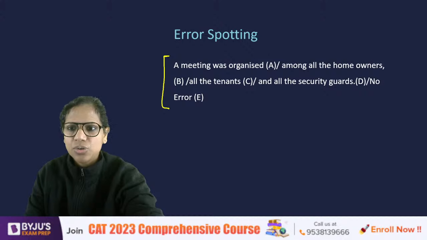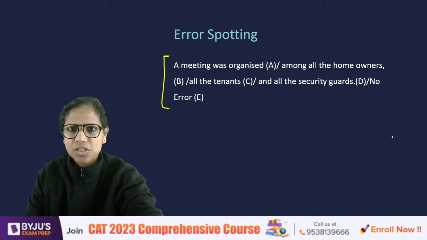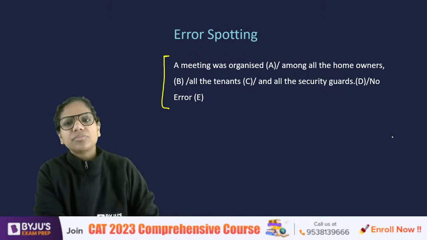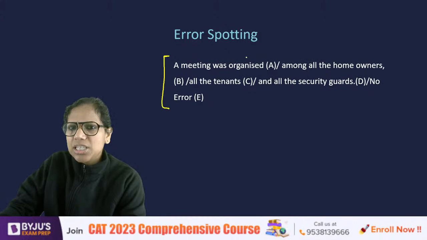C, B, all right. B, all right. A lot of B's. Okay, E also, no error also I've got. A meeting was organized. Nothing wrong with this. So why are we saying A?